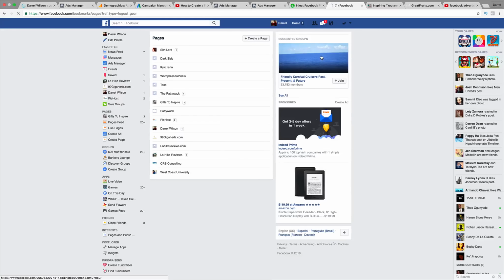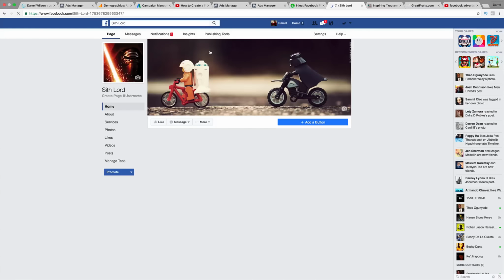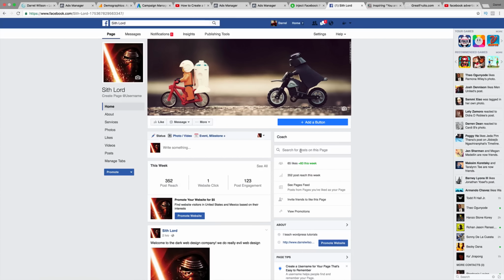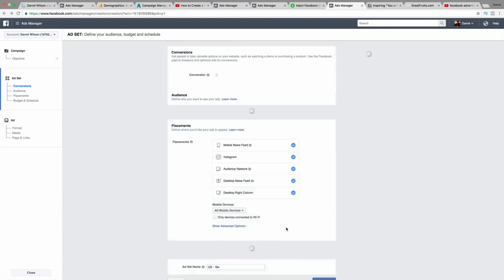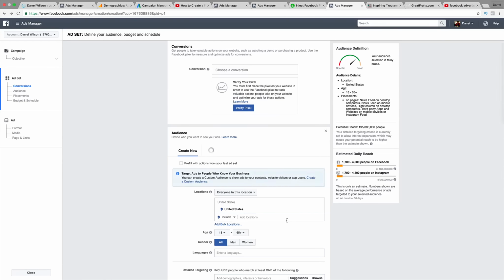Now, let's go back to our page right here. All right, so we are going to set up conversions for our Facebook page. In order to do that, let's first go way up here and click on Create Ads. All right, so we want to go ahead and do conversions now. We want to increase conversions to your website. Now, in order to do this, you will need the pixel installed. You can still do it without it, but even Facebook says that's the first thing they talk about, that you should really have this, because then you can track your ads to see if they are converting or not. And remember, this does involve a lot of script and coding.